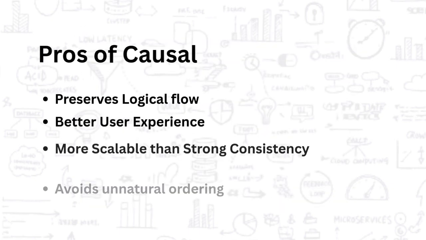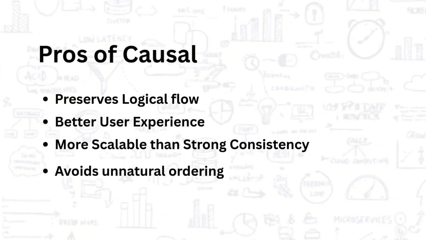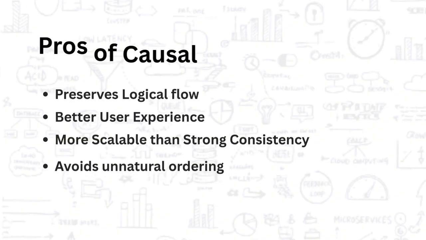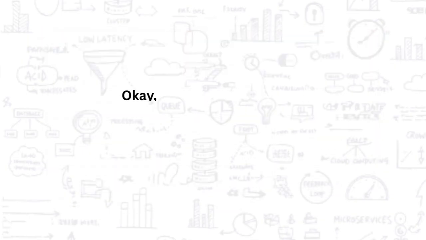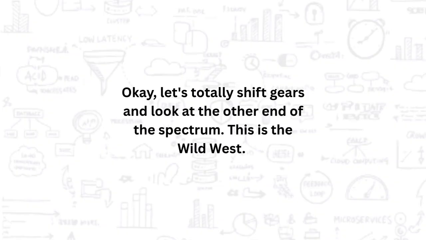The benefits here are pretty obvious, right? You keep the logical flow of information intact, which gives you a way better user experience than you'd get with pure eventual consistency. And because you're not trying to enforce a strict order on everything, it's way more scalable and performs much better than strong consistency. It really is a fantastic middle ground. So let's put this on the map. Compared to eventual consistency, causal is definitely more structured. It keeps related events in line. But when you compare it to strong consistency, it's so much more flexible and faster because it just doesn't sweat the small stuff, the order of unrelated events. It's this beautiful, deliberate trade-off where you gain a ton of performance by relaxing the rules just enough, but not too much.